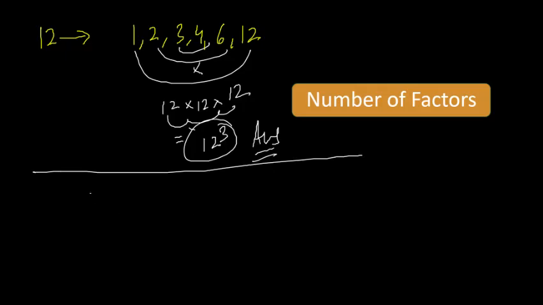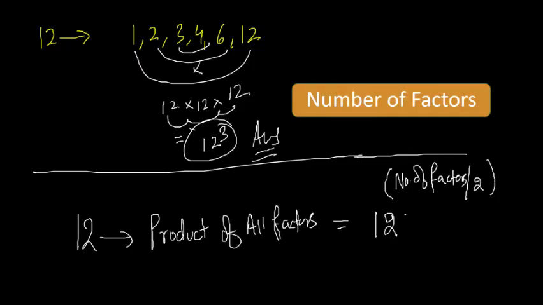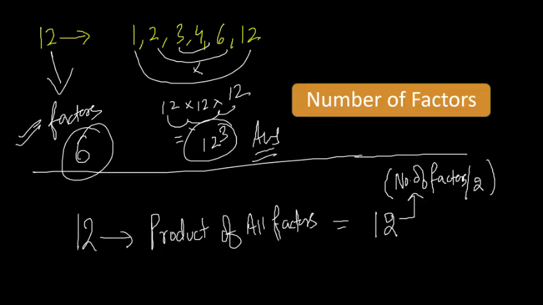What is the shortcut for this? For 12, what will be the product of all the factors? Shortcut is: first write down the number itself, it means 12, and then find out the number of factors and just find out half of it and place this into power. So how many factors does 12 have? First find out the factors. How many factors are there? 6. I hope everyone knows how to find out the number of factors.